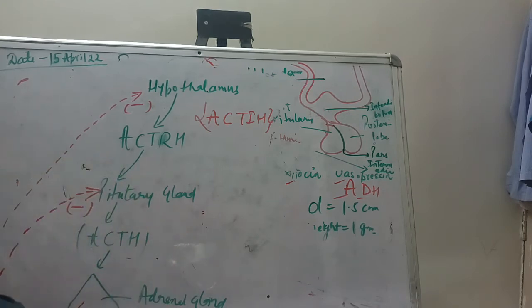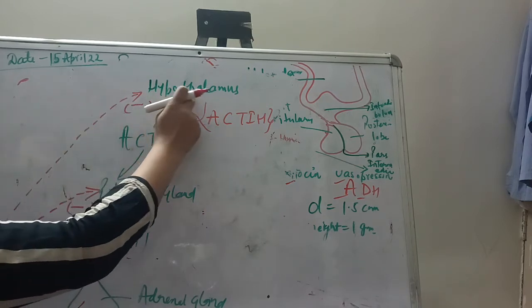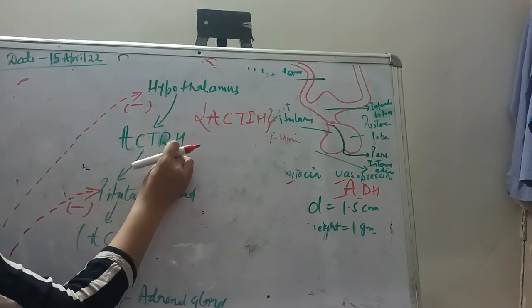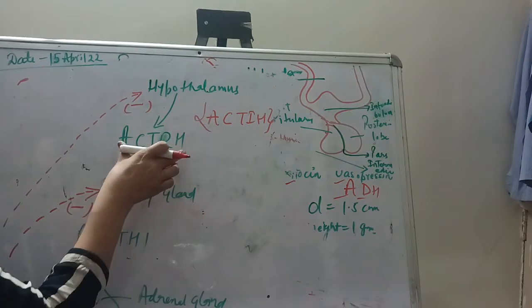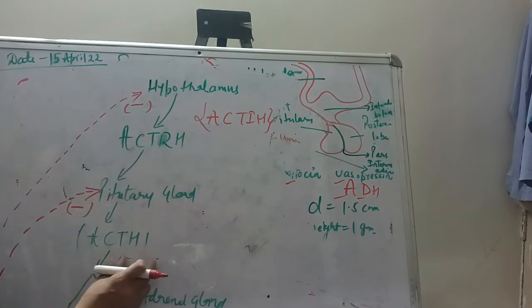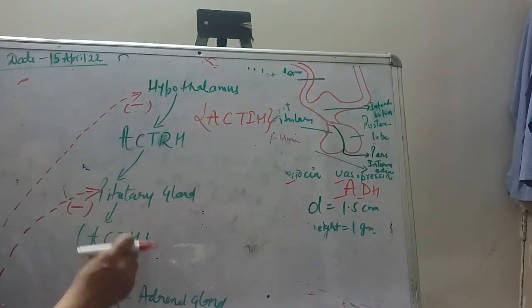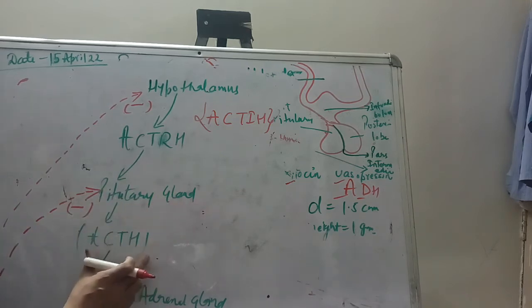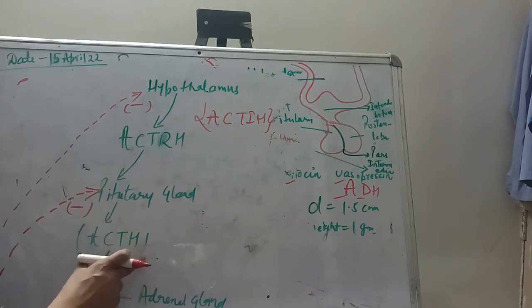So what it does, at a high level, this cortisol signal reaches the hypothalamus, and it stops the release of adrenocorticotropic releasing hormone. So when there is no ACTH-releasing hormone reaching the pituitary gland, it is not going to release the adrenocorticotropic hormone. So there is no ACTH, so there will be no stimulation for the adrenal gland to secrete the cortisol. Another way is, sometimes the high level of cortisol is received by the neurons, and then this neuron goes to the pituitary gland in order to stop the secretion of this ACTH, resulting in the reduction of cortisol in the blood.